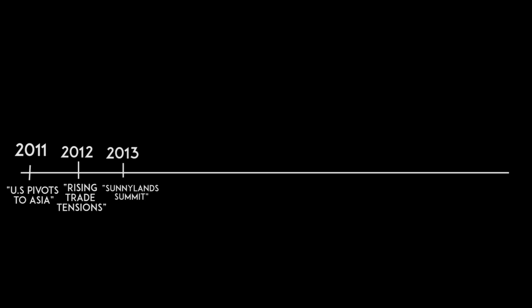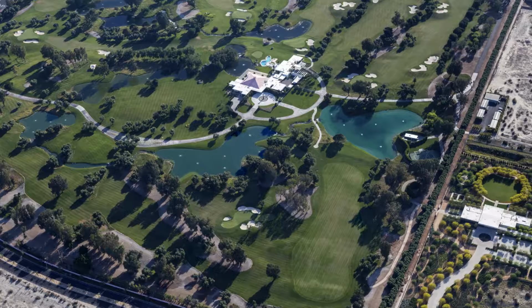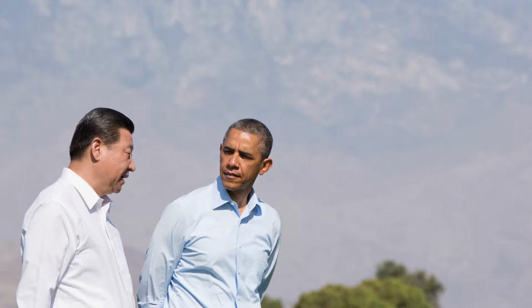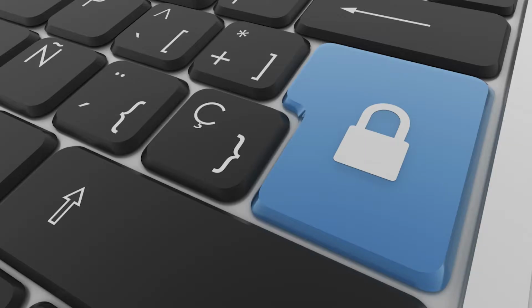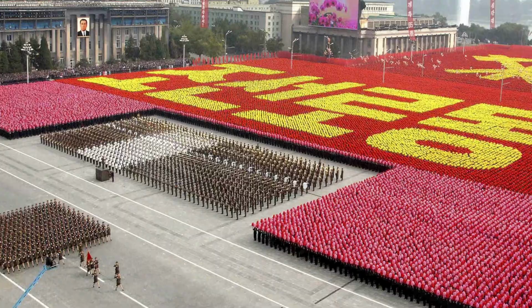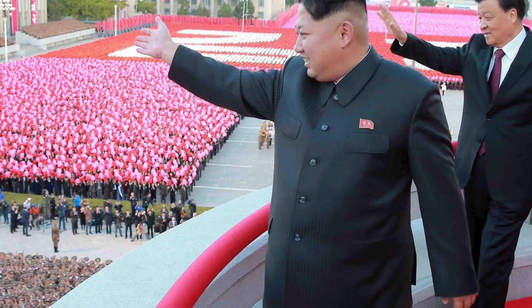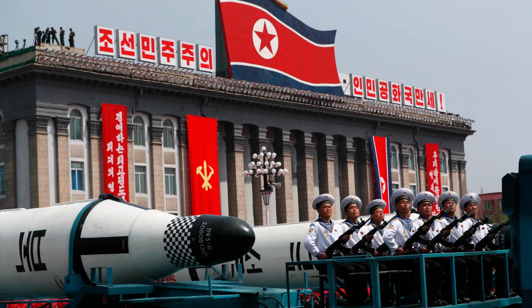2013: Sunnylands Summit at the estate of Sunnylands in California. In June of 2013, the President of China, Xi Jinping, and President Barack Obama met to discuss important topics like climate change, cybersecurity, and North Korea's aggressive policies that were dangerous to the interests of both countries.